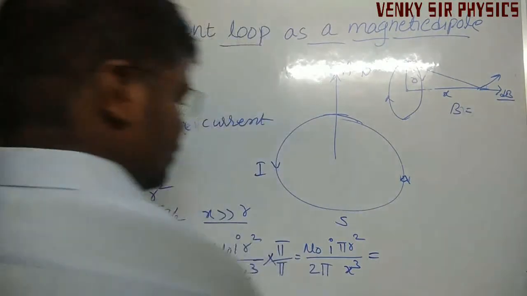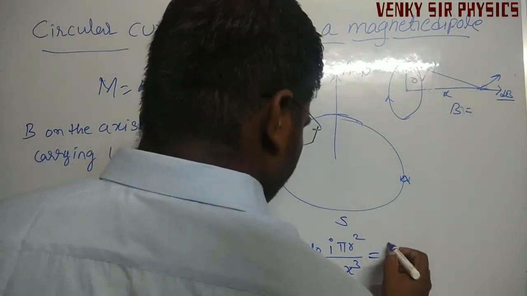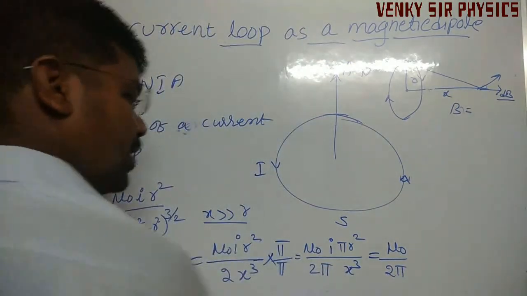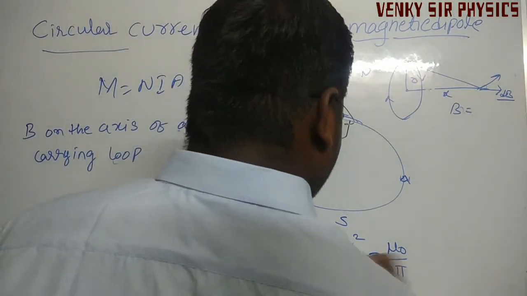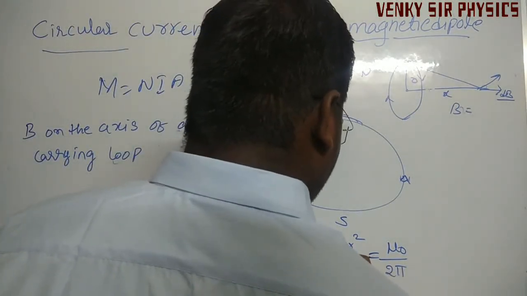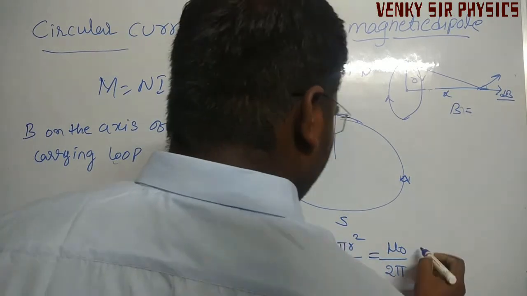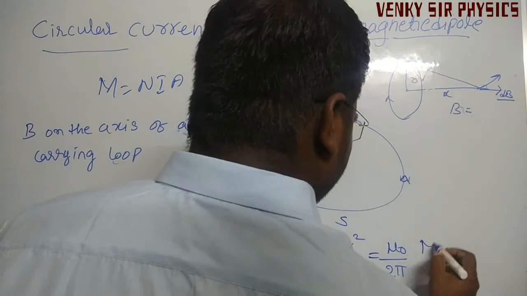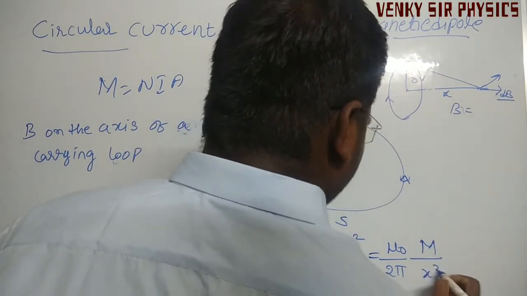That is equal to μ₀ by 2π into current into area, which is m, divided by x³.